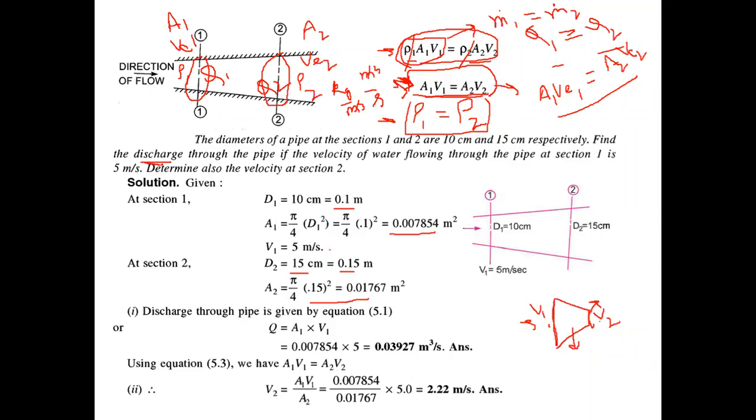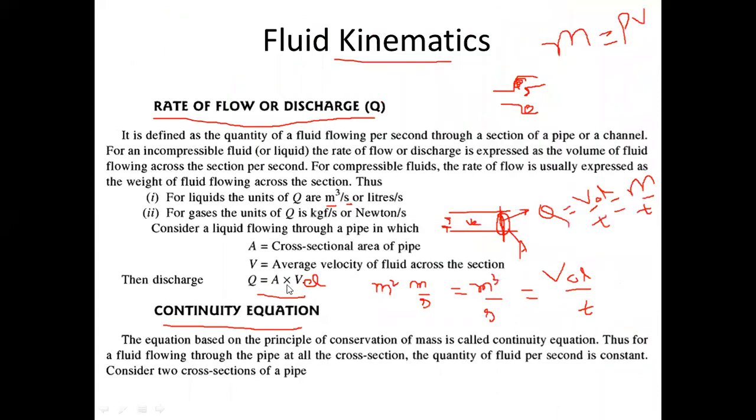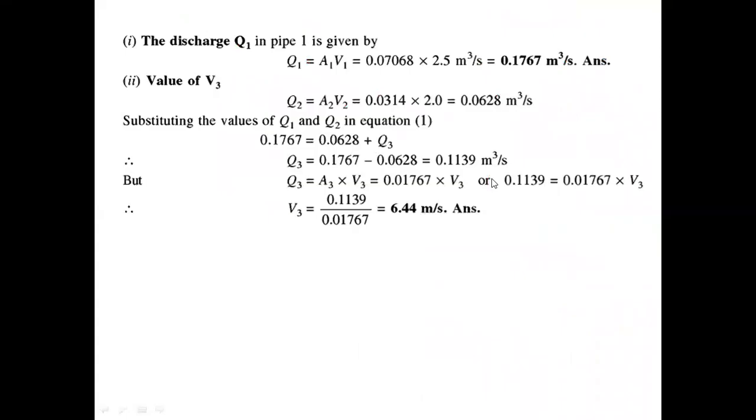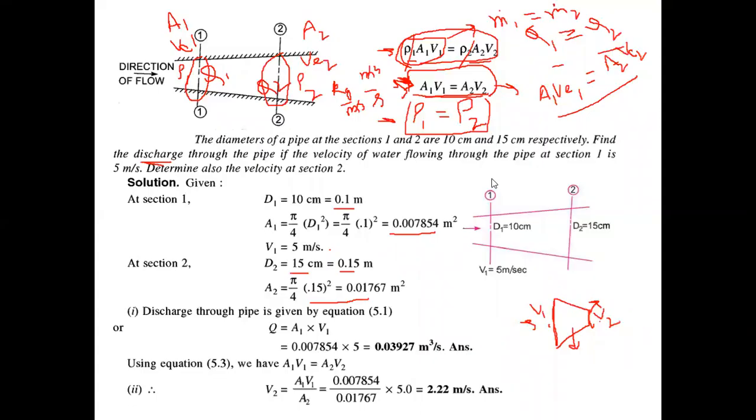What will be the discharge? We know the formula for discharge from the continuity equation, from the definition of the discharge. The definition of the discharge is A1 V1, area into velocity. So discharge should be the same.